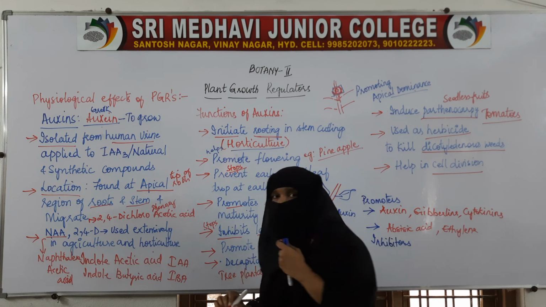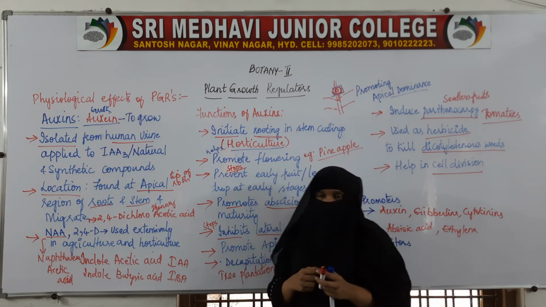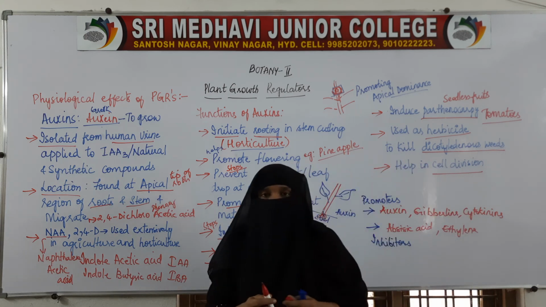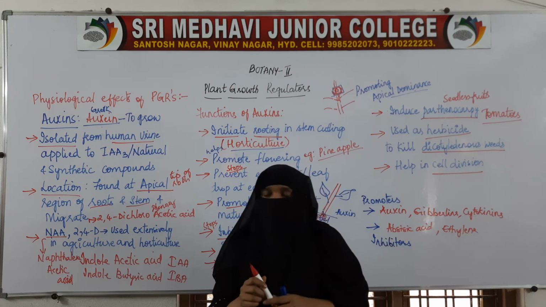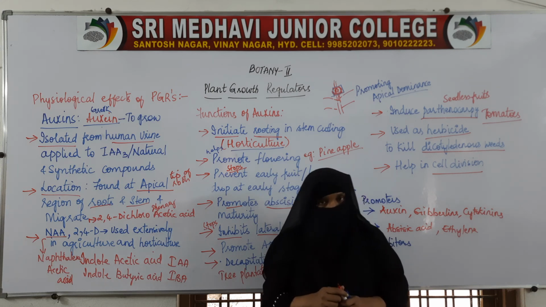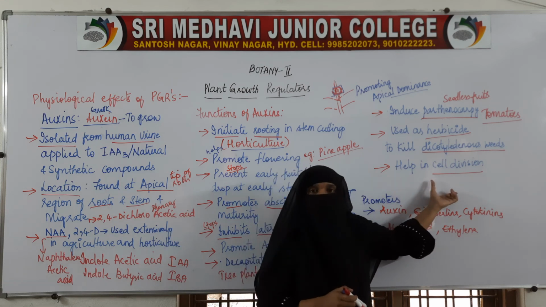You might have seen in ads on TV, they remove the tips, so decapitating. They also help in the production of seedless fruits, that is, they induce parthenocarpy, and auxin is also used as a herbicide to kill weeds, especially dicotyledonous weeds. Along with this, auxin also helps in cell division.